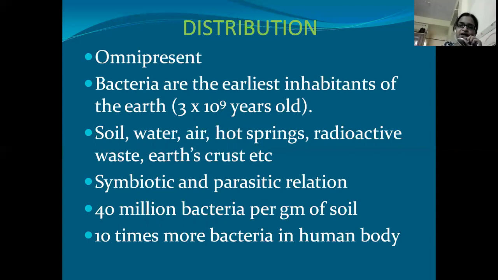And if we want to count the number of bacteria, okay, if you take 1 gram of soil, there are around 40 million bacteria in that 1 gram of soil. So we can estimate abundance of this bacteria. And coming to human body, there are many number of cells in human body. Whatever be the number of cells, the number of bacteria which are present inside the human body is 10 times more than the number of cells present in the human body. So this shows the importance or prevalence of bacteria in nature.